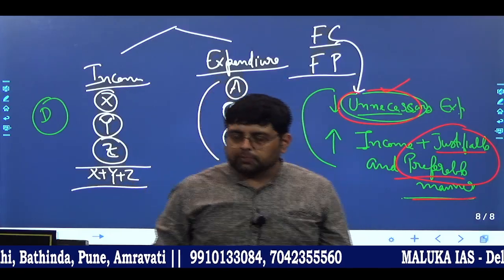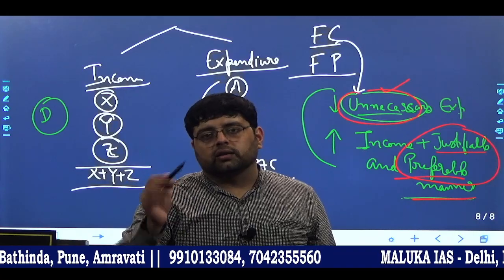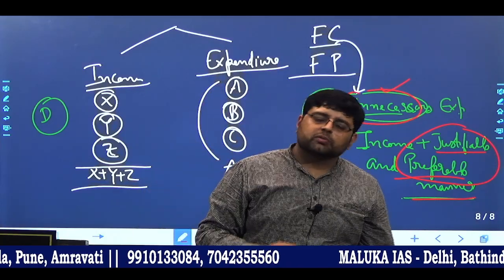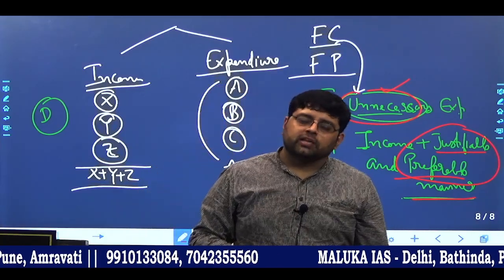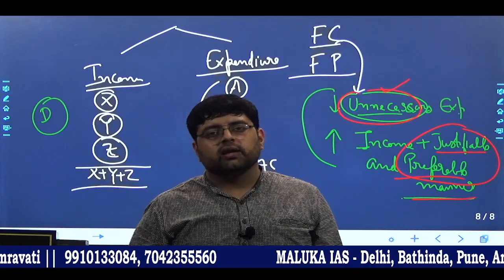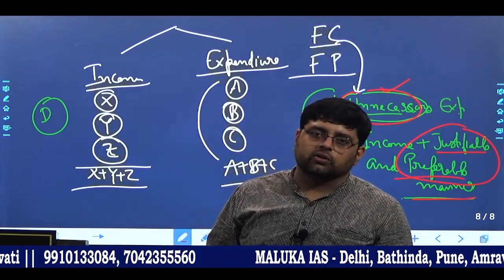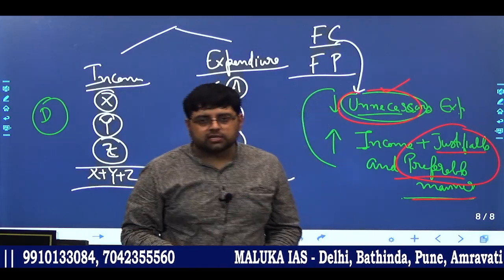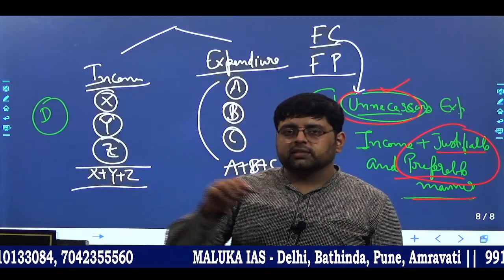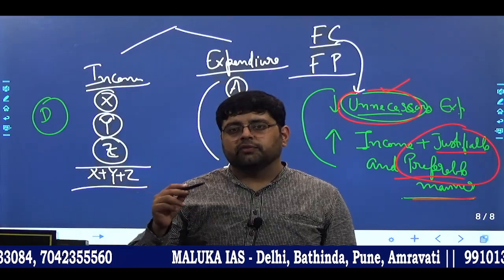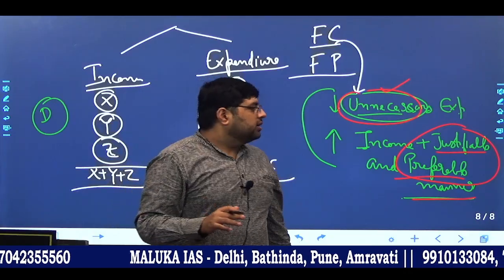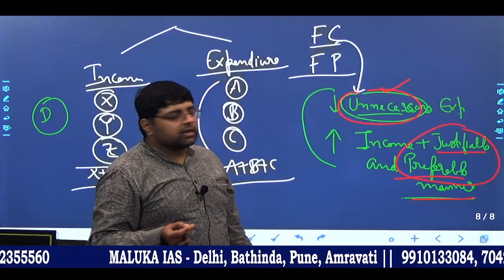Now suppose you were earning 10 lakh and you have to pay 20% as a tax, it is justifiable. Now suppose a person who is earning 15 lakh and he has to pay 40% या 30% as a tax, तो he will say why should I earn more, it's better to earn 10 lakh only. क्यों? क्योंकि मेरा सारा पैसा टैक्स में ही कट रहा है, मुझे क्या बच रहा है, तो 10 लाख और 15 लाख वाले की इनकम बराबर ही हो रही है आफ्टर टैक्स. तो पॉइंट इज दिस, with increase in income, if tax amount also increases so much, ultimately it is not justifiable. अगर आप 1-2% बढ़ाते हो then it is justifiable.